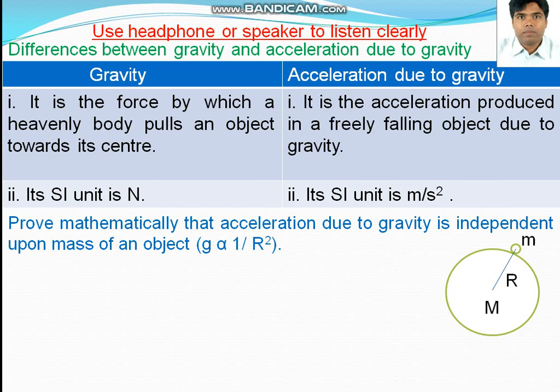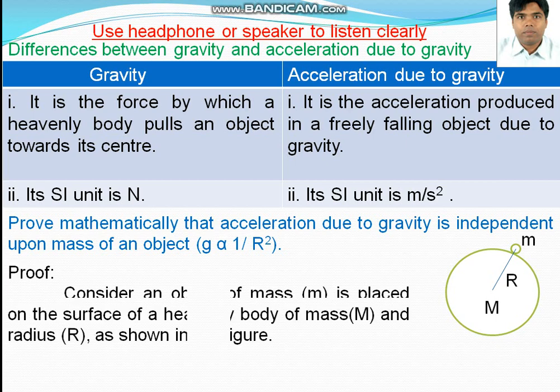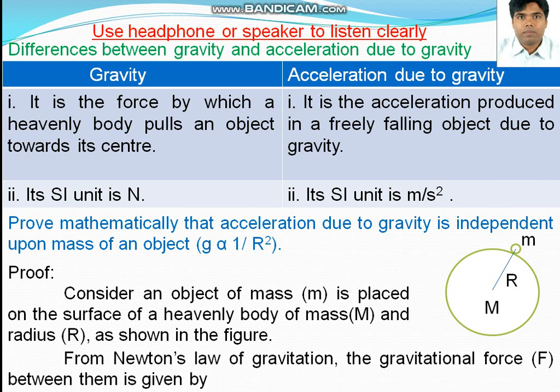Okay, so now from Newton's law of gravitation, the gravitational force between two objects. Here are also two objects, mass of the heavenly body and mass of an object. So the gravitational force exists between them, and the formula of gravitational force is F equals G m1 m2 by d square.